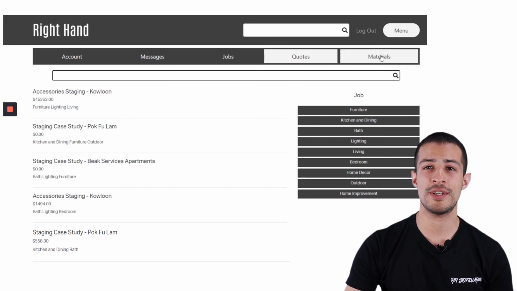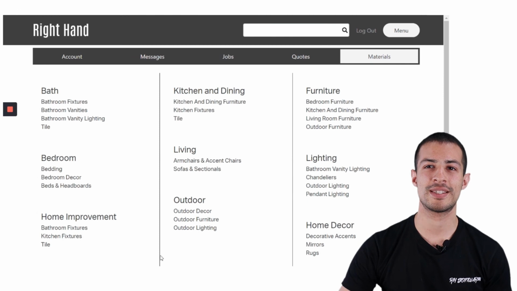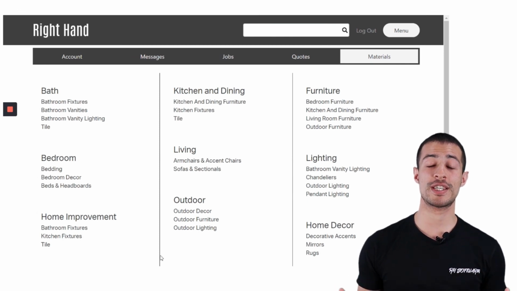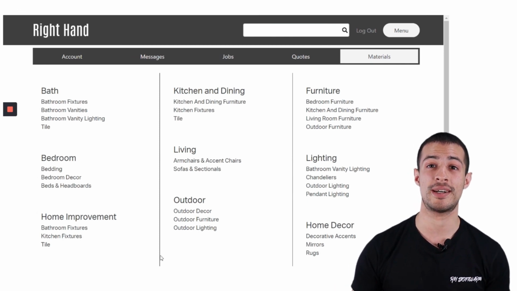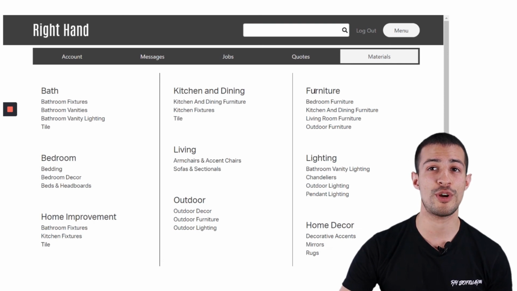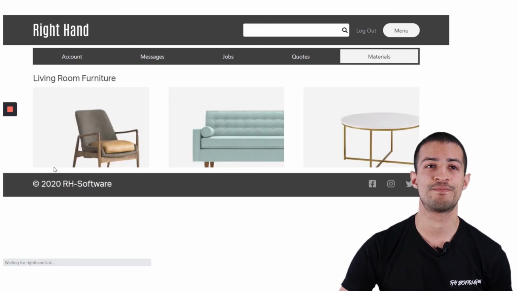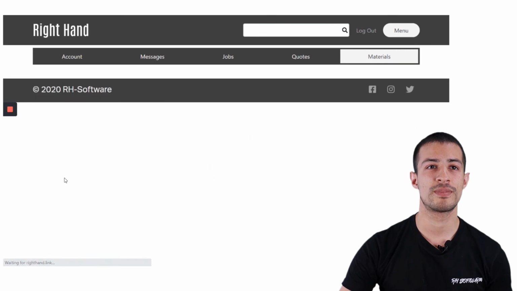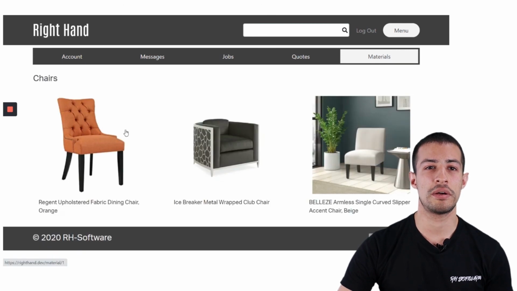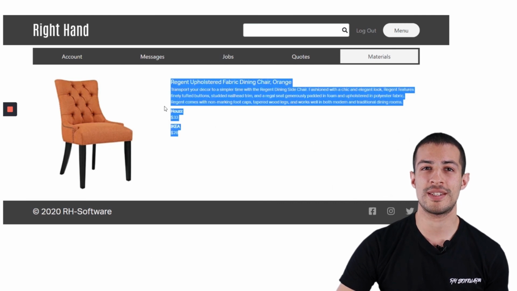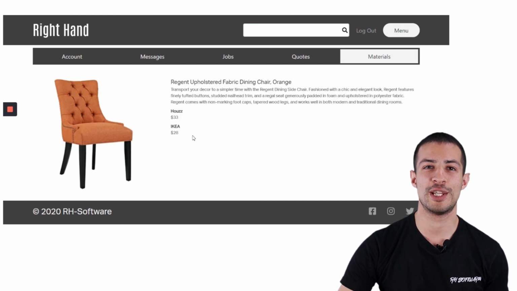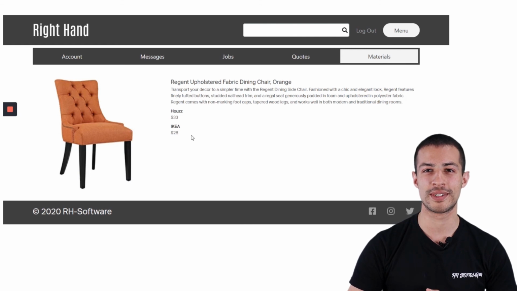Moving on to materials. This is the live material database. So for example, if I was looking for a chair, I would go to Furniture, Living Room Furniture. Then I would go to Chairs. Then I would click on the chair I like, for example, this one. And I can see the different prices for the different stores. It looks like IKEA has won this round.